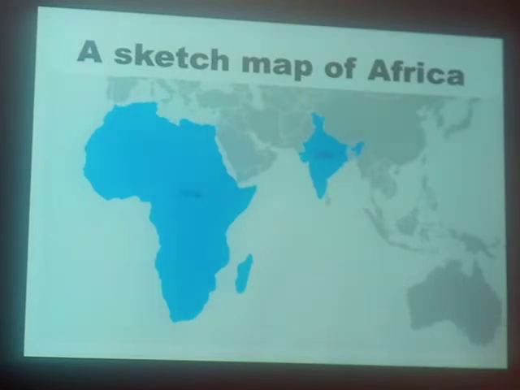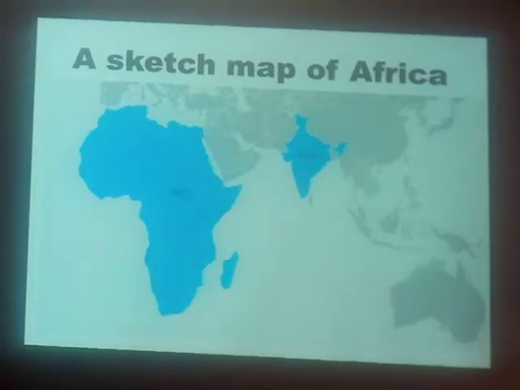This map is telling us that their intention was to connect India to their continent, or to get a sea route to India. So they never entered the interior of Africa.